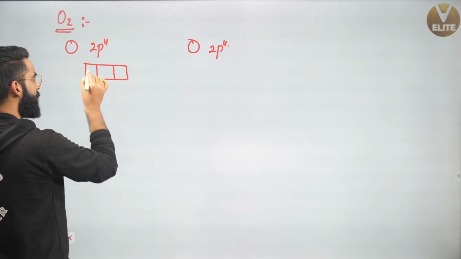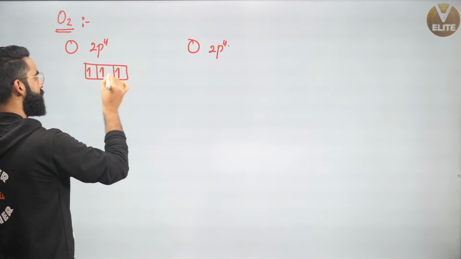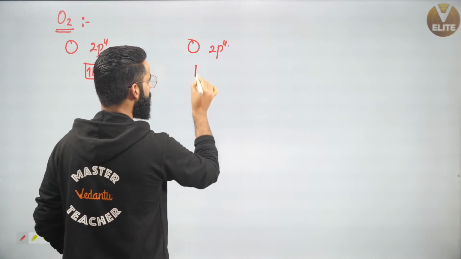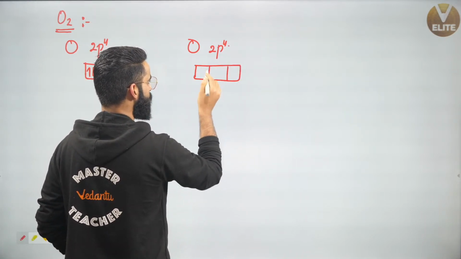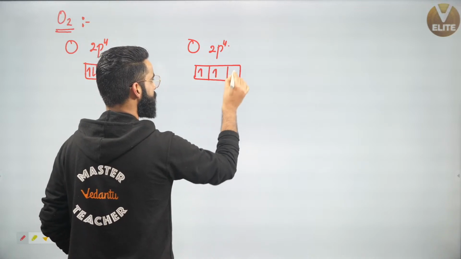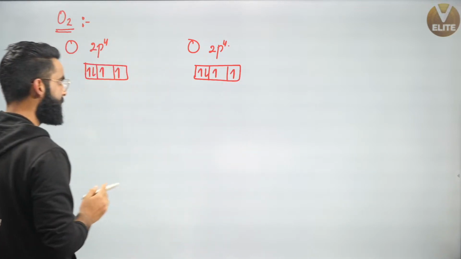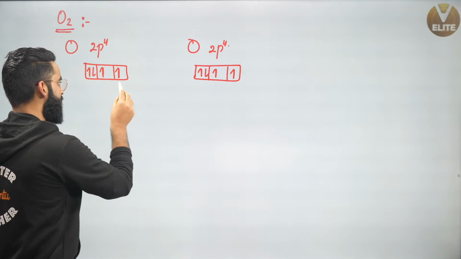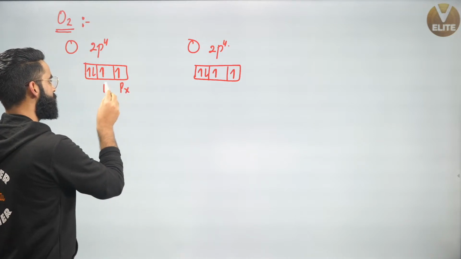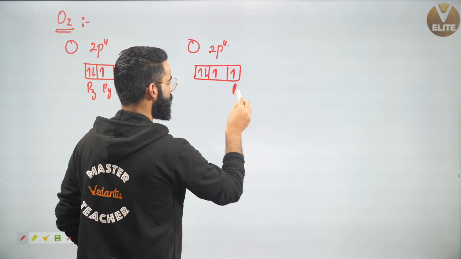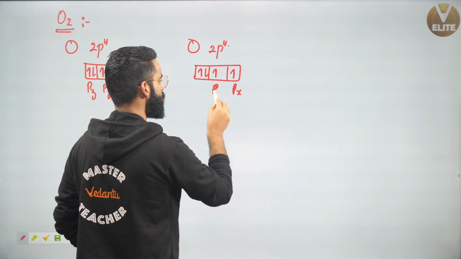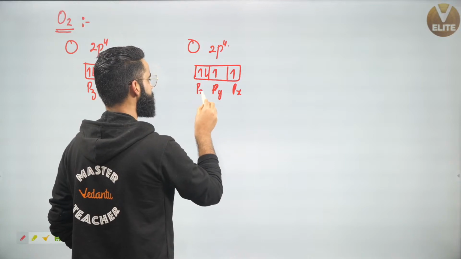Your 2p contains 3 orbitals, 1 electron, second one, third, and this is the fourth one. What about this oxygen? It has again 3 orbitals in the 2p subshell, and these are your 4 electrons like this. Let's say this is your 2px, this is your 2py, this is your 2pz. Similarly, let's keep this as 2px, this as 2py, and this as 2pz.